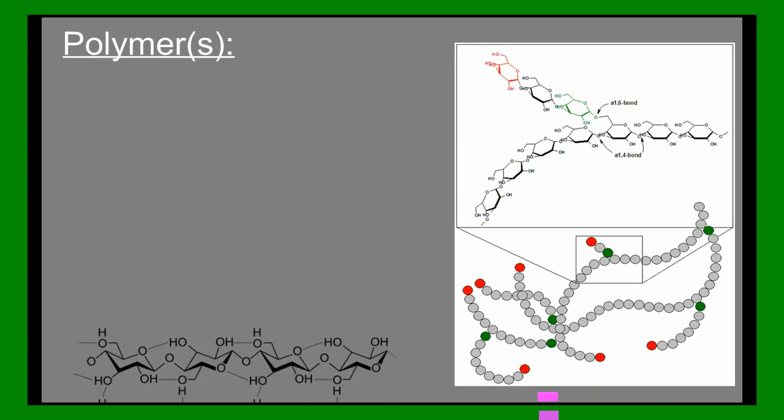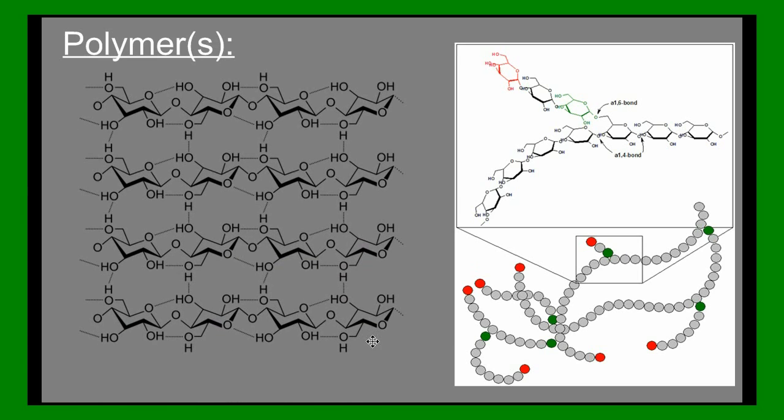Cellulose is a sugar-based polysaccharide. It's made up of a lot of different sugar molecules, and it makes up structure. Each of these is a single sugar molecule that's bonded together in sheets to make cellulose.